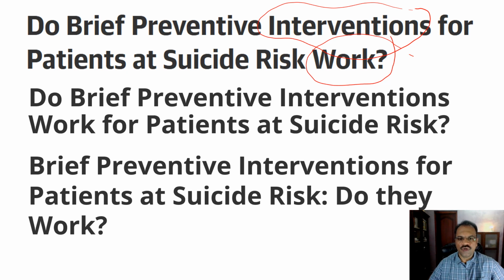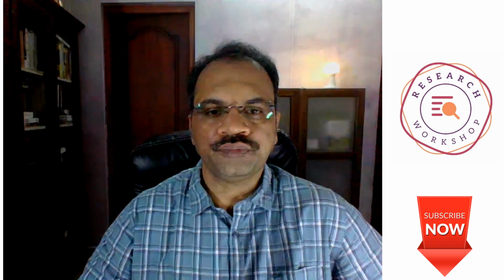We will soon have one presentation on how to write effective titles. There we will discuss the use of the colon and all. Brief preventive interventions for patients at suicide risk: do they work? So now what we have done is, for this intervention we have replaced that with a pronoun. So do they work? Basically here the subject and the verb are very close together, so there is no confusion.